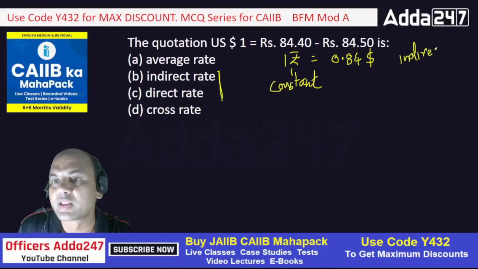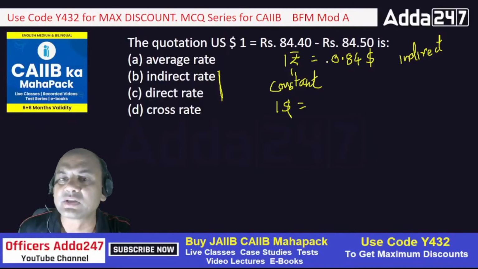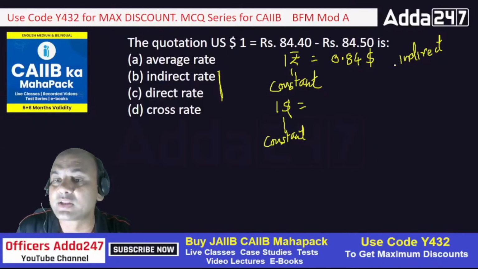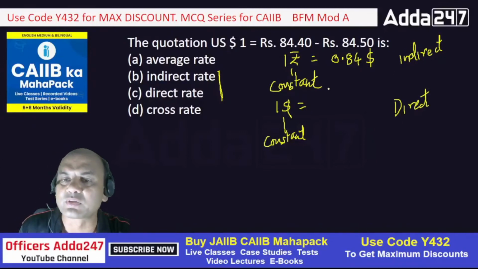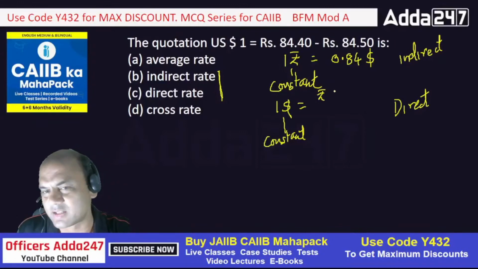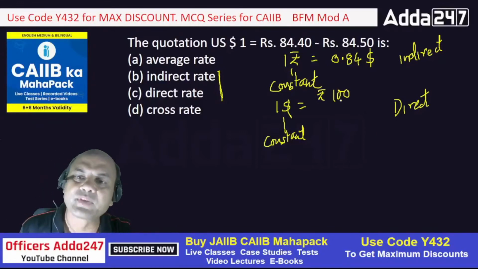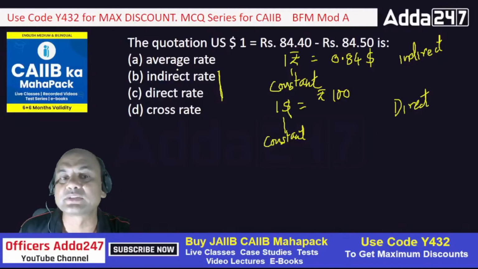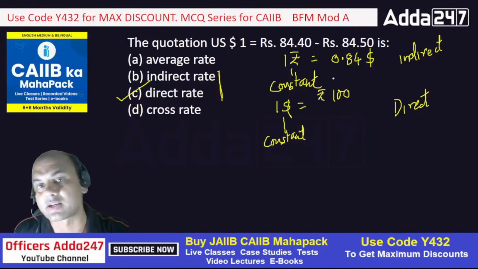Now, what is the question? US dollar, here the dollar is constant: $1 equals some rupees, 84, 85, anything it can be. When the dollar is constant and the rupee is fluctuating, this is known as the direct rate. In India we follow the direct rate system. We don't follow the indirect rate system.